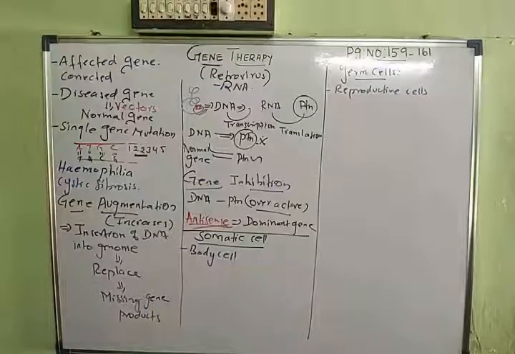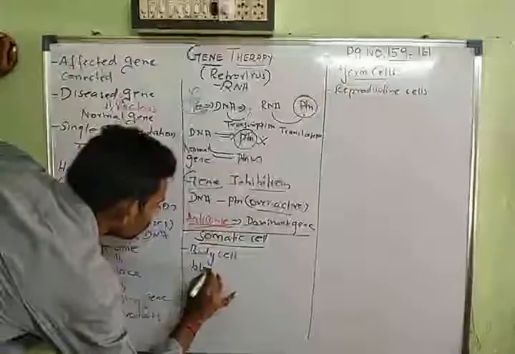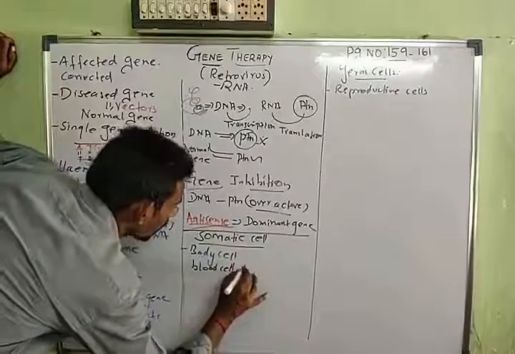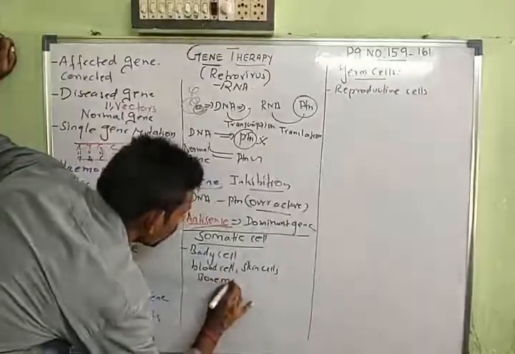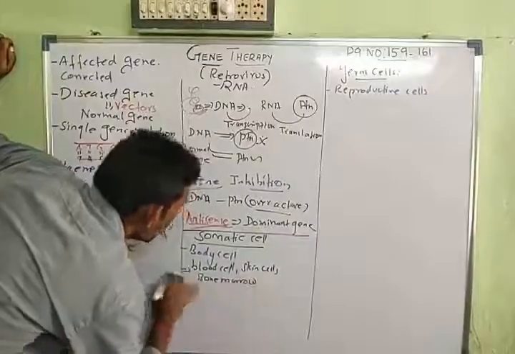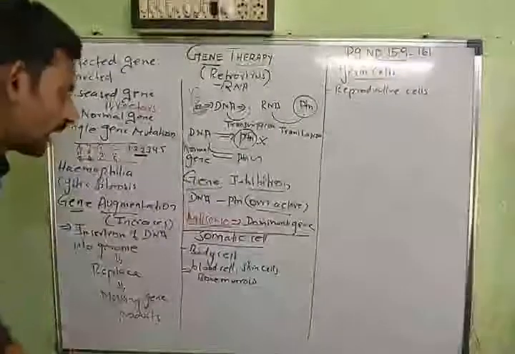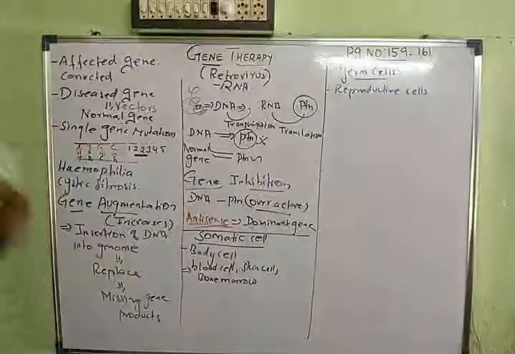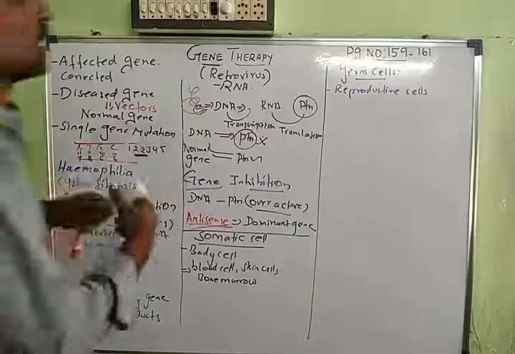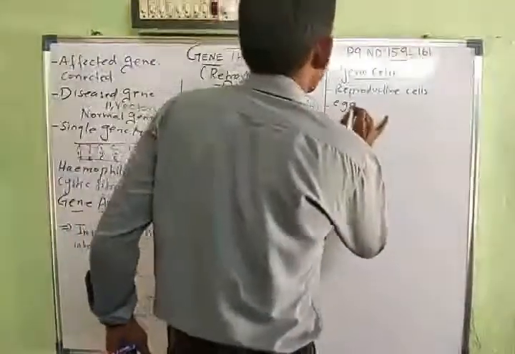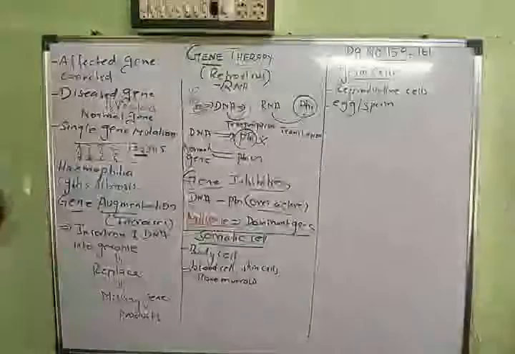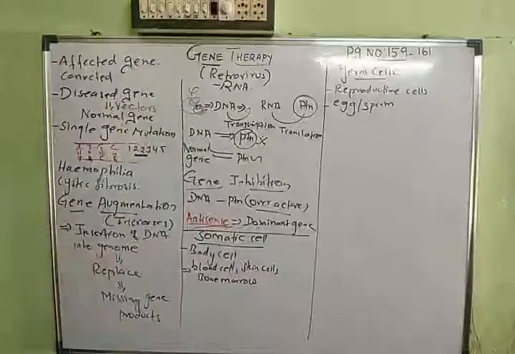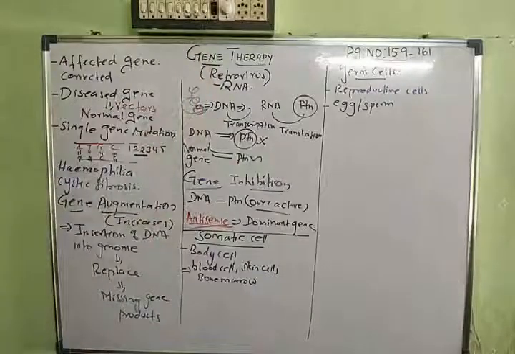There are three kinds: blood cells, skin cells and bone marrow cells. So the gene is taken and introduced into these kinds of somatic cells, like blood cells, skin cells and bone cells. Whereas in germline therapy, it is given to the reproductive cells like egg and sperm cells.